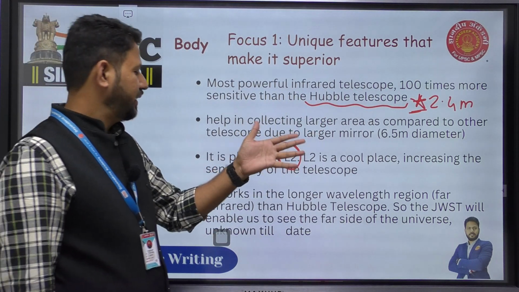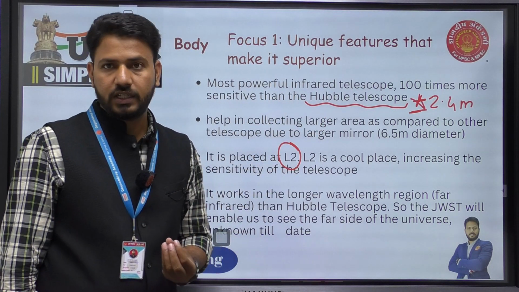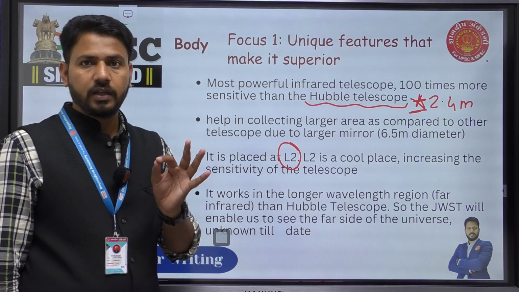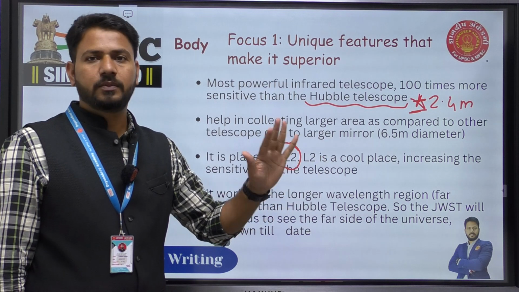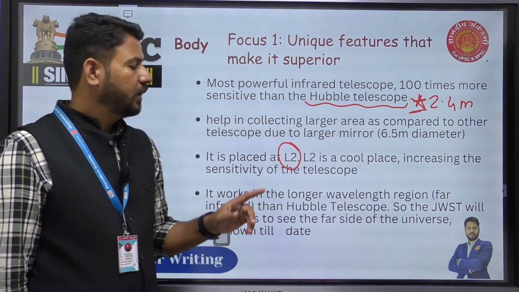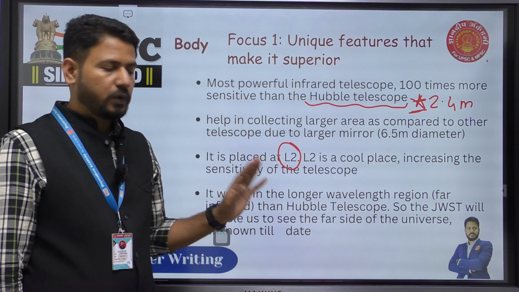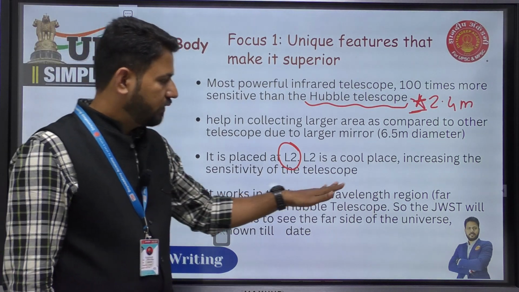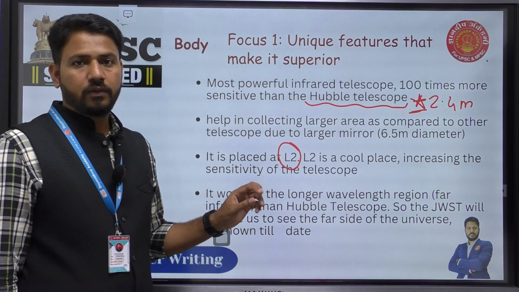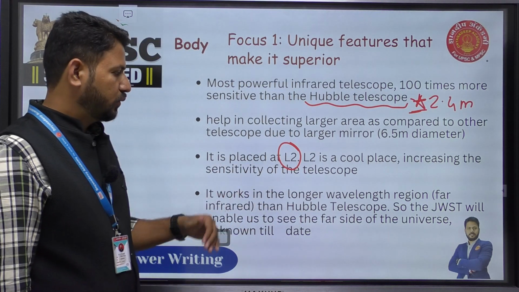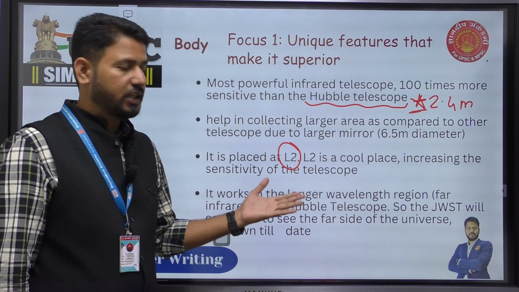It is a cool place, and it increases the sensitivity of the telescope. Right, it is such an orbit. The Hubble telescope was launched in low Earth orbit, some 550 kilometers, whereas this was launched at L2. It works in the longer wavelength, that is the far infrared region, whereas the Hubble telescope works only in the infrared region. So this is better than the Hubble telescope.